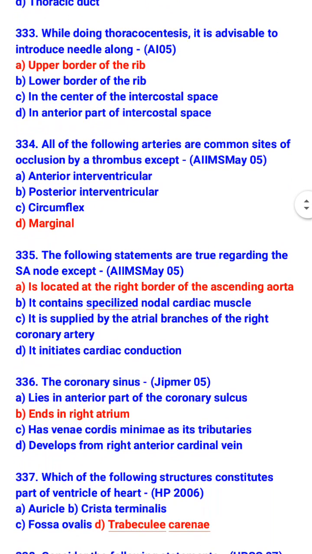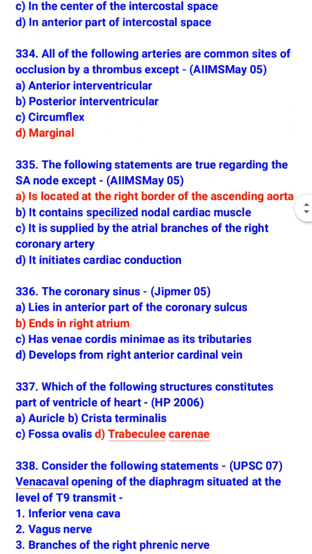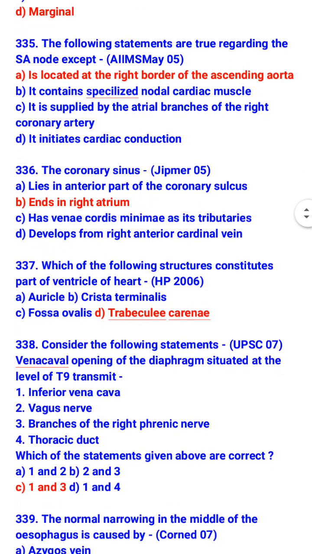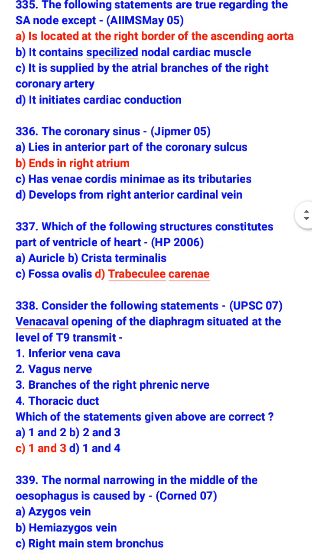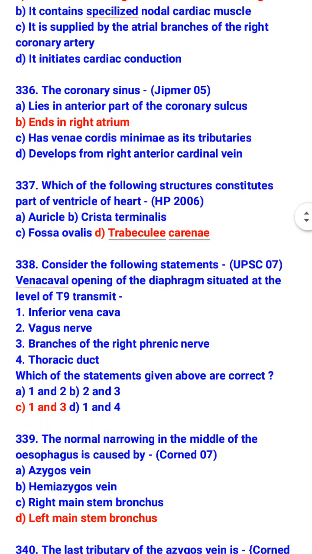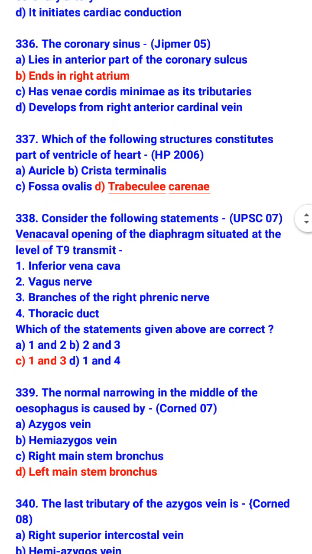The following statements are true regarding the SA node except that it is located at the right border of ascending aorta. So what is true regarding SA node? It contains specialized nodal cardiac muscle, it is supplied by the atrial branches of the right coronary artery, and it initiates cardiac conduction. The coronary sinus ends in right atrium. Which of the following structures constitute part of ventricle of heart? Trabeculae carneae.